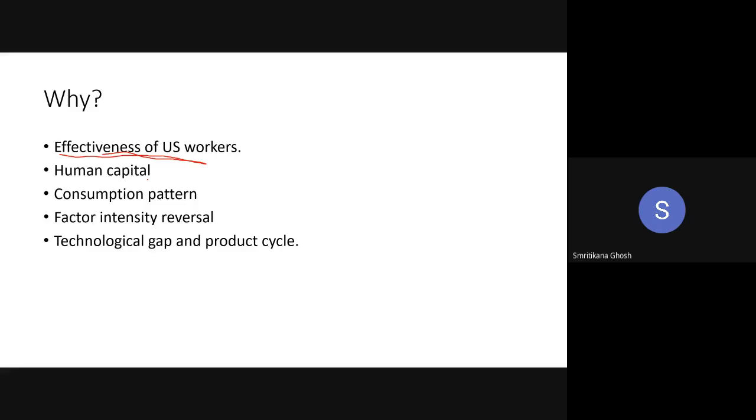There comes the third concept. The third concept is actually not given by anyone. This is a general concept, and sometimes it happens with any economy. What is that? You are a capital abundant country, right? The US economy is a capital abundant country.